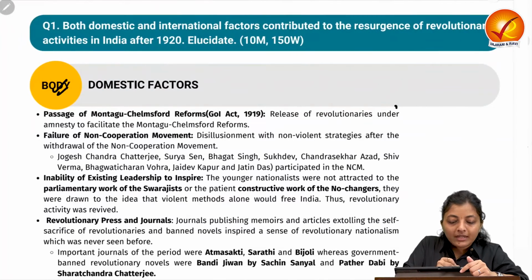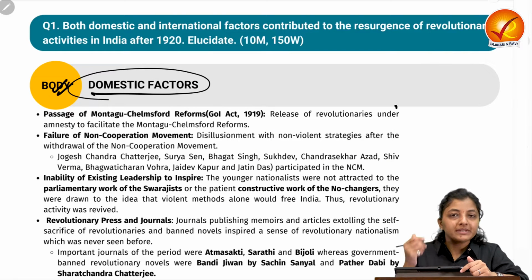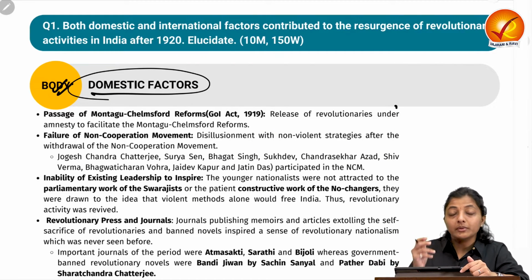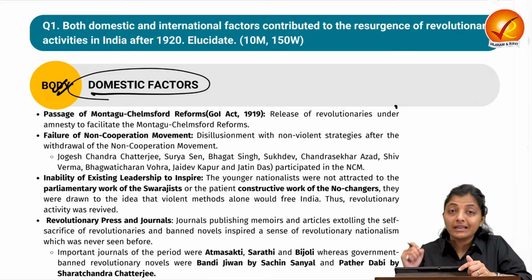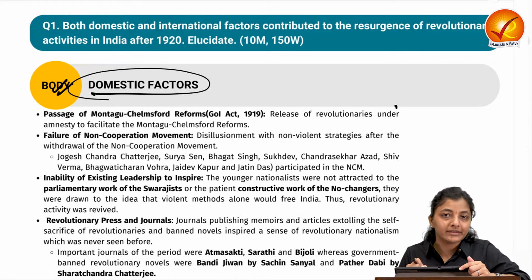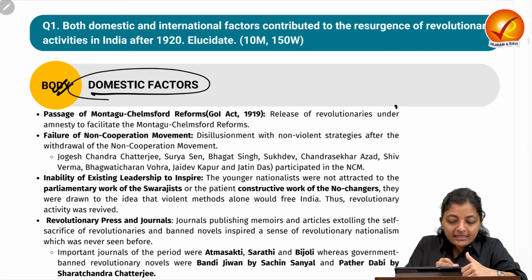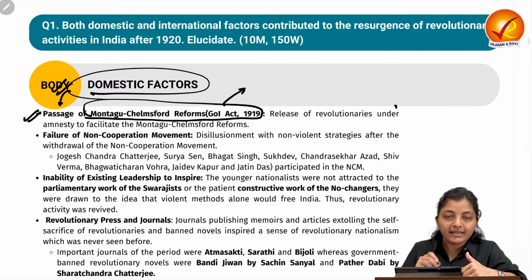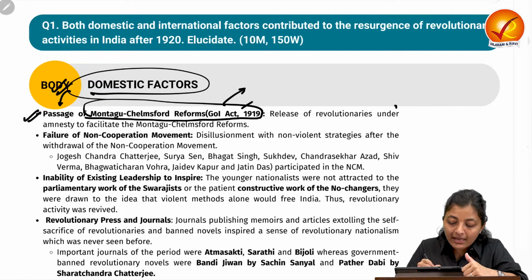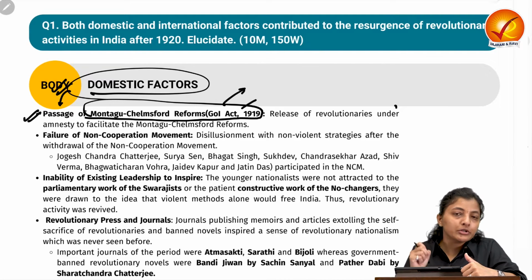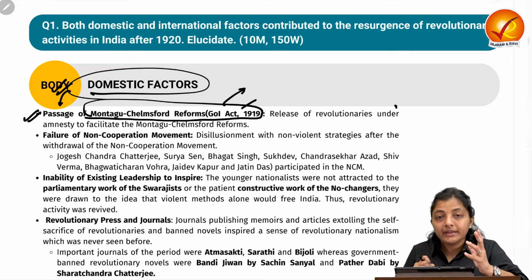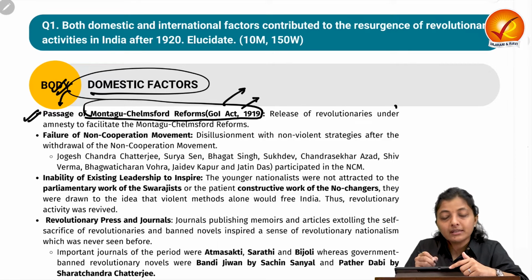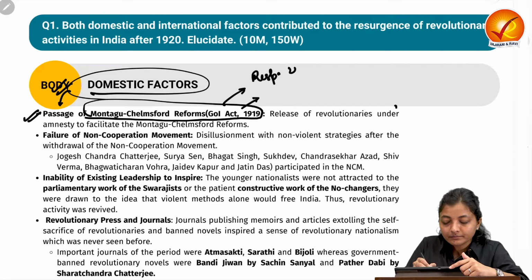Okay, so coming to the main body part, the first body part would cover the domestic factors, and the second body part would cover the international factors that led to the resurgence of the revolutionary activities in India. Starting with the very first, the passage of the Montagu-Chelmsford reforms. We also call this the Government of India Act 1919. The British government came up with this Act for constitutional reforms, to set up responsible government in India.